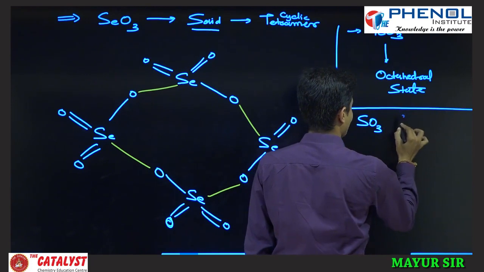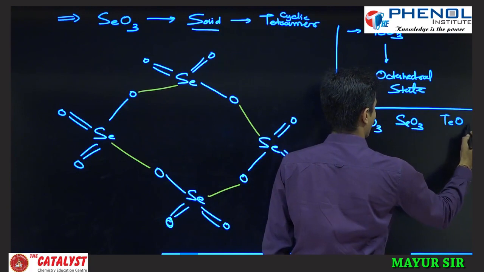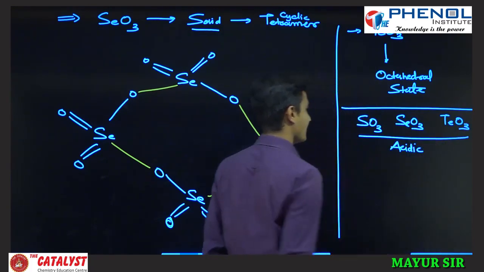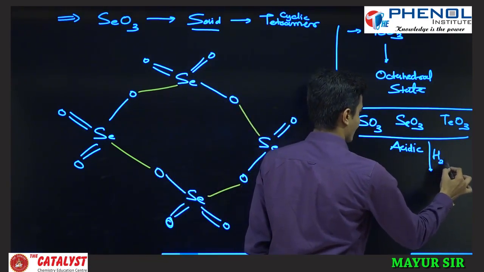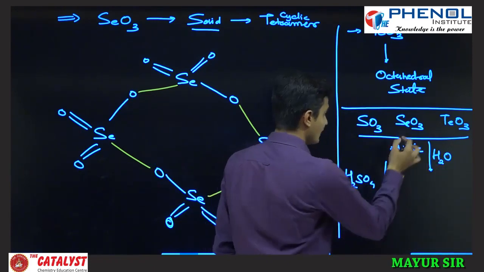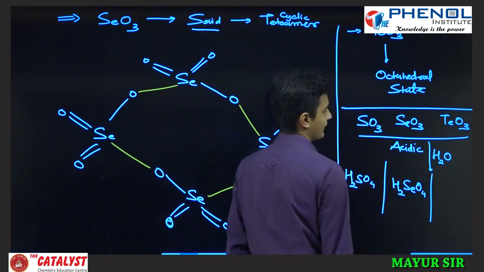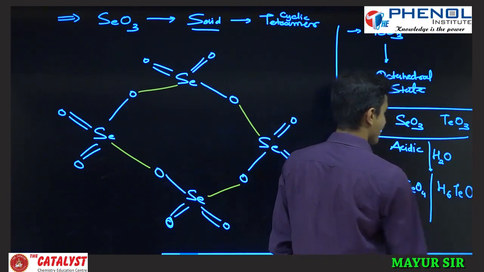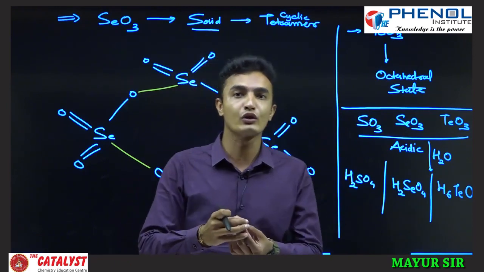SO3, SeO3 and TeO3 are all acidic by nature. With the reaction with H2O, this forms H2SO4, selenium forms H2SeO4, and here tellurium forms H6TeO6.